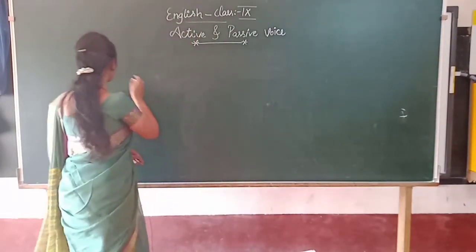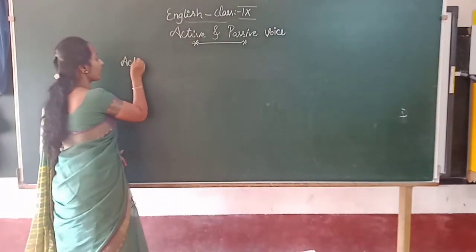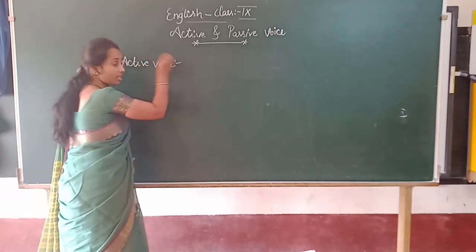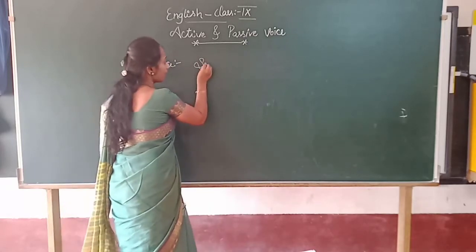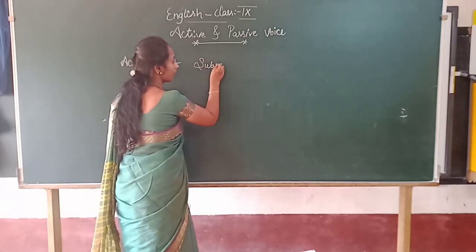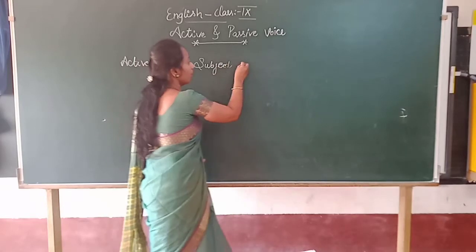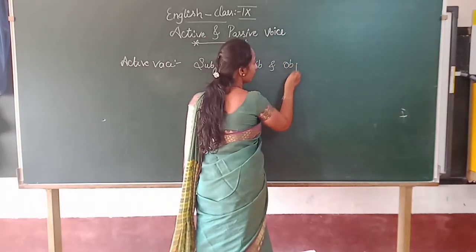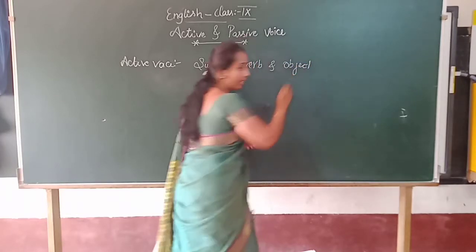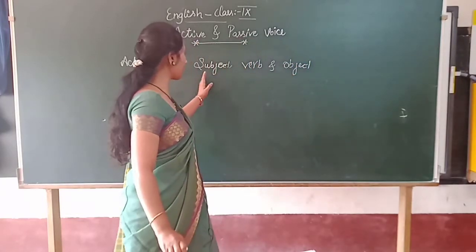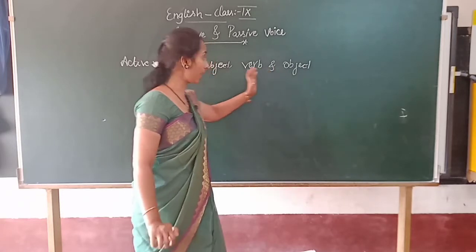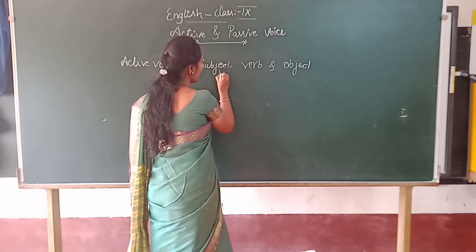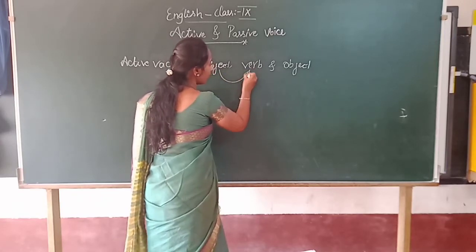See, active voice, where subject, verb and object. Okay, active voice consists of 3 things: subject, verb and object, where the subject is acting upon the verb.